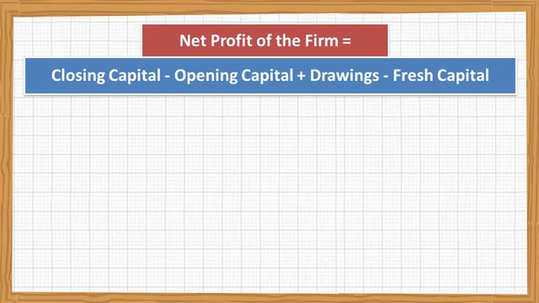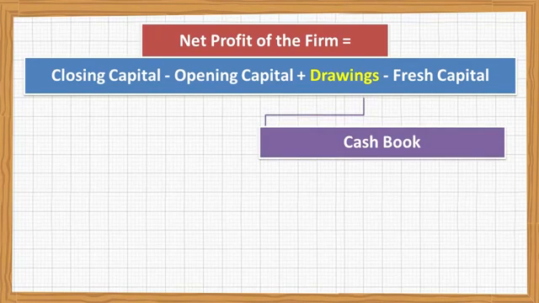So far as these drawings are concerned, if these are cash drawings, you can find them through the cash book because you have got the cash book. And so far as this fresh capital is concerned, this amount can be found out in the cash book. Now the problem is how to calculate closing capital and opening capital.